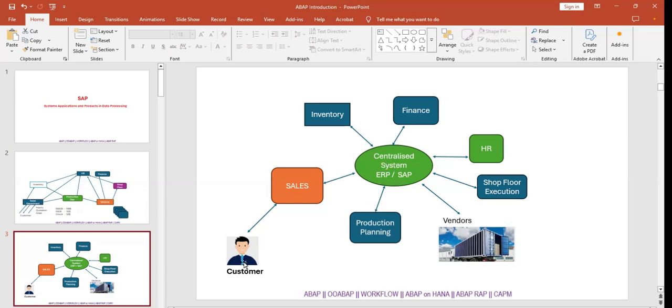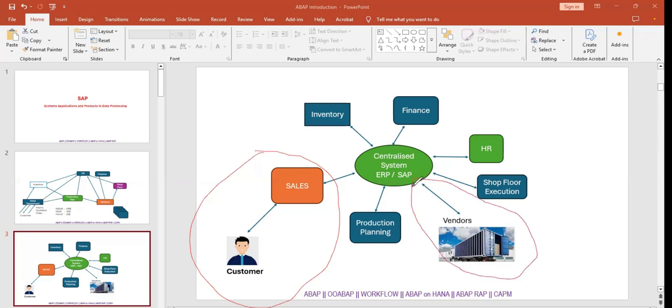Now, here the customer is giving the inquiry to the sales department, and there is some interaction that happens right here. In SAP, this area we call the SD module, the interaction between you and the sales. In the SD module, first you give the inquiry, quotation, order, delivery, invoice. Now, if the stock is not available in the warehouses or shops, they are again going to order, and at that time the process becomes the flow of material management.